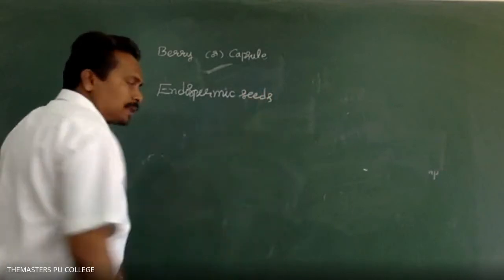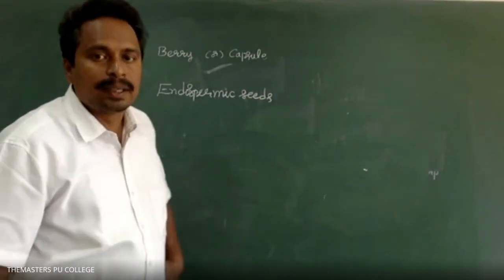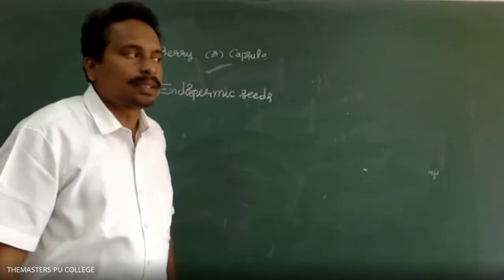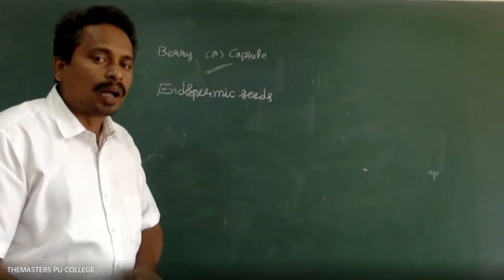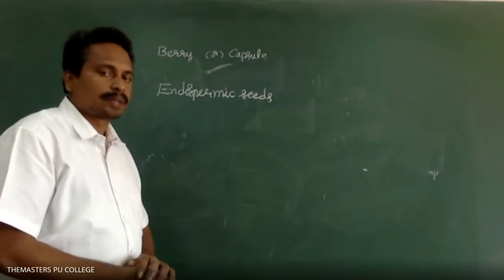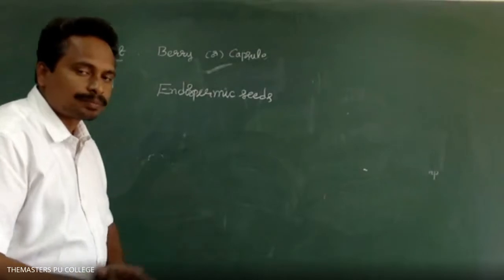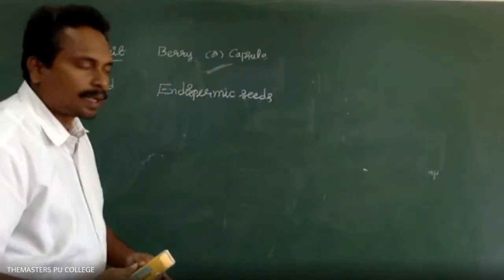So the endosperm tissue present in mature seeds is known as endospermic seeds or albuminous seeds. In Fabaceae family, the seeds are non-endospermic, exalbuminous seeds. In the Solanaceae family, the seeds are endospermic. Right.